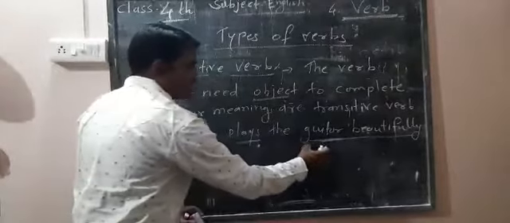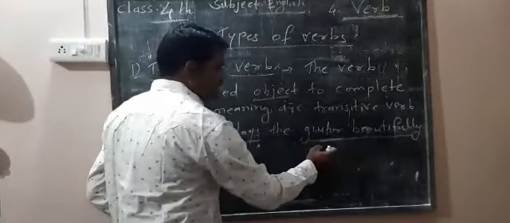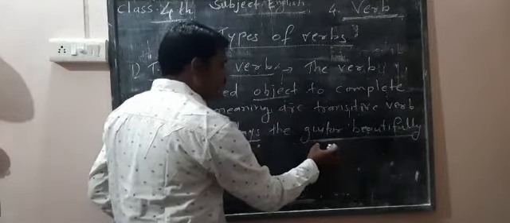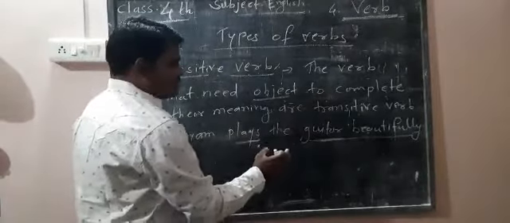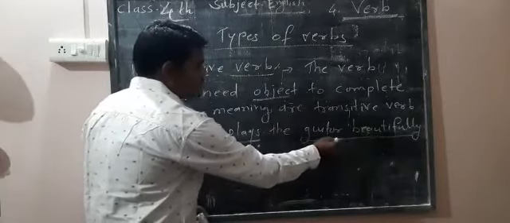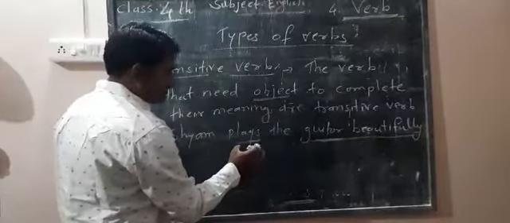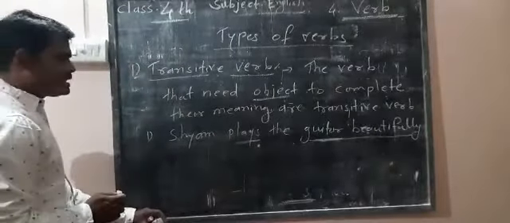If the object is not given, here is not a complete meaning. So in the transitive verb, the object is very important to complete the meaning of the verb. So this is the example of transitive verb.